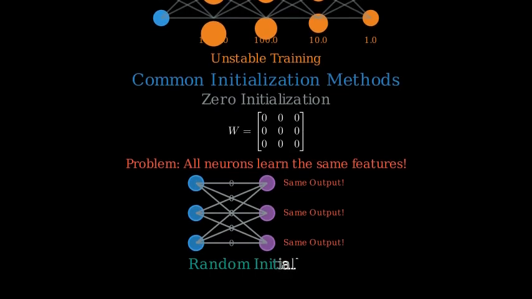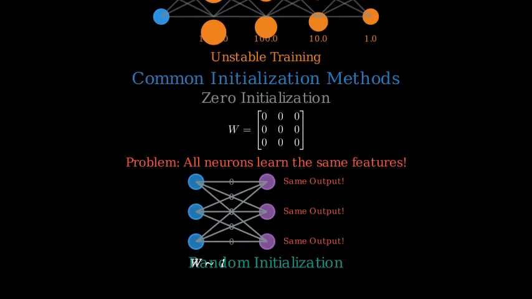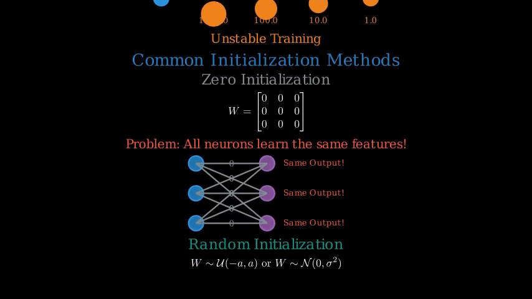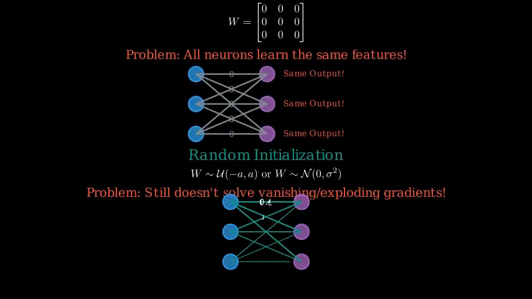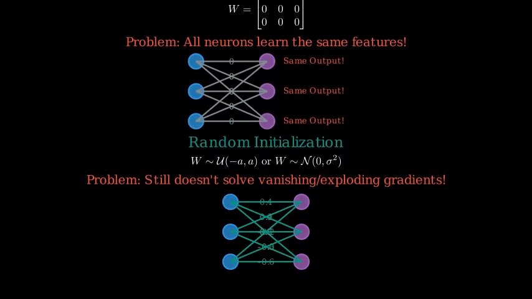A better approach is random initialization. Here we sample weights from a uniform or normal distribution, but naive random initialization still doesn't solve the vanishing/exploding gradient problem. Fortunately, there are better initialization methods designed to address these issues.